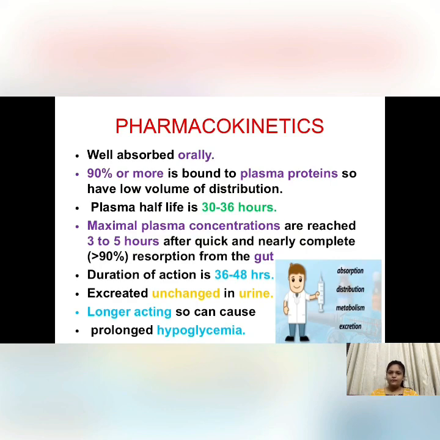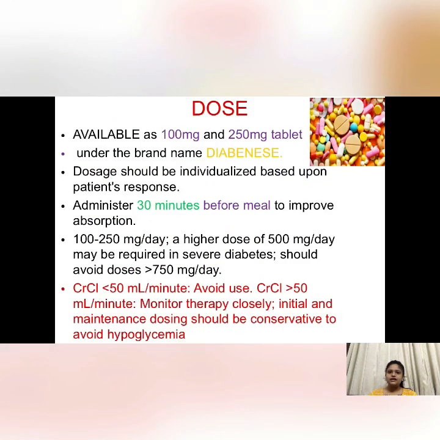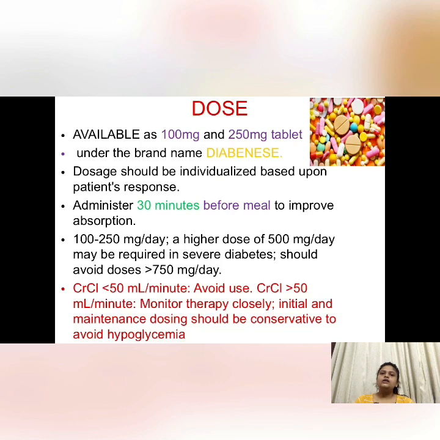Then this is the dose for chlorpropamide. It is available as 100 mg and 250 mg tablets under the most common brand name, Diabinase. Dosage should be individualized, that is, it will depend upon the severity of that patient. According to the patient's response, the doctor will prescribe the dose. We have to administer this drug 30 minutes before the meal so that the absorption is improved.